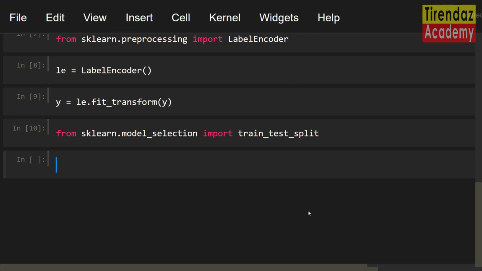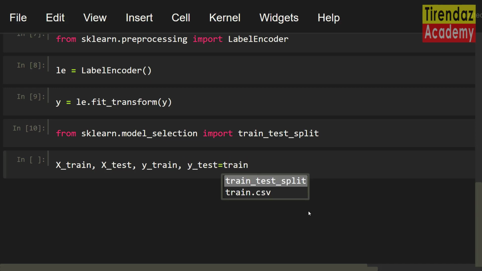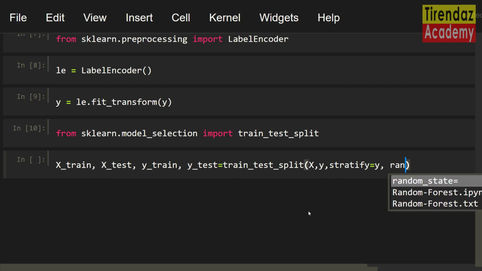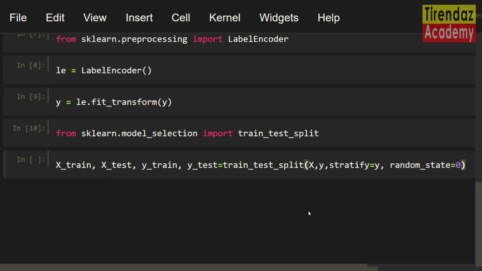Let's split our dataset using this function: X_train, X_test, y_train, y_test equals train_test_split. Let me set the variables X, y. To handle imbalanced classes, let me set stratify equal y. For reproducible output, let me set random_state equal 0.